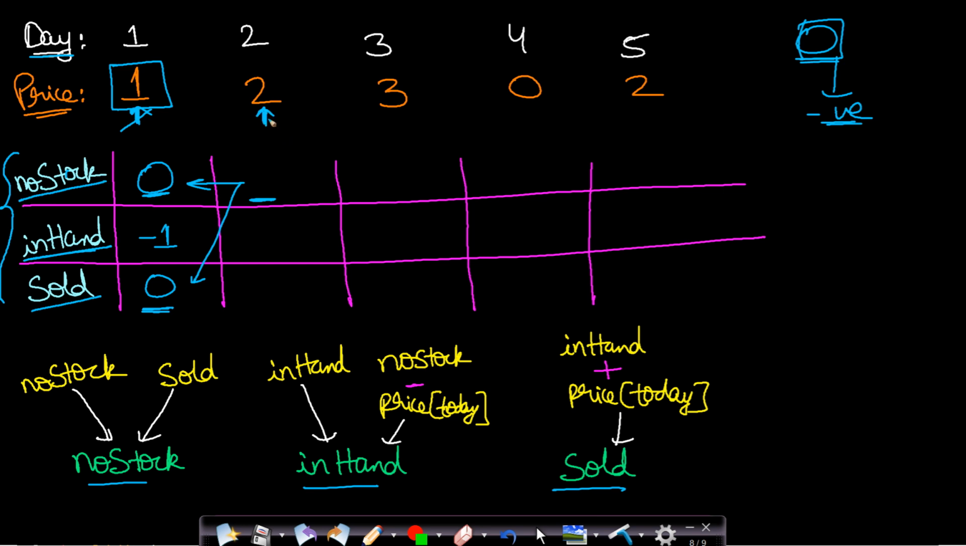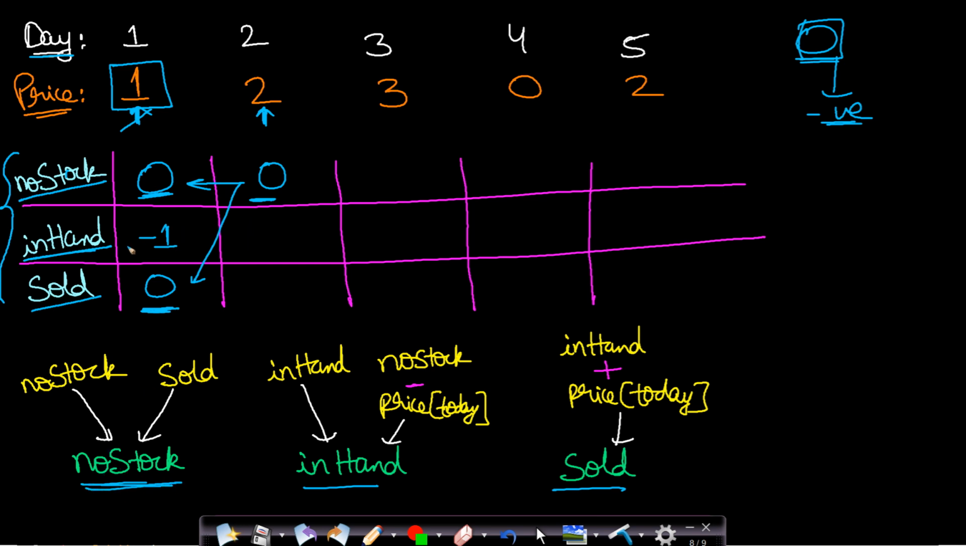So on this second day, what will be the maximum profit here? It will be the maximum of no stock, comma, sold. So we are checking for the previous day. It will be the maximum of no stock at i-1, comma, sold at i-1. So this will be the maximum of 0 comma 0, which will be 0. Okay, so this is nothing but this no stock state.